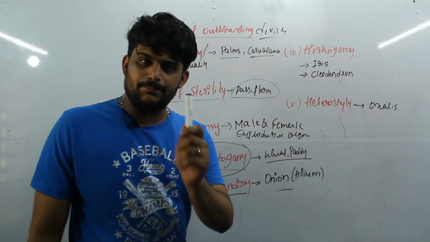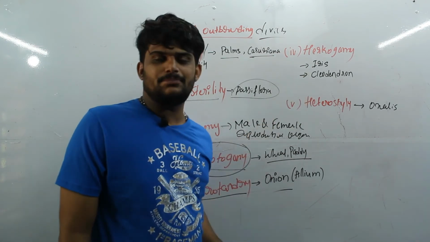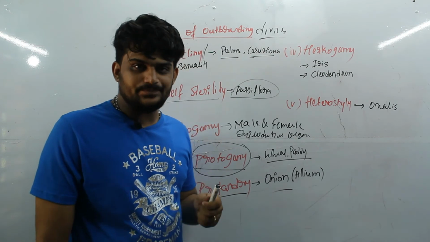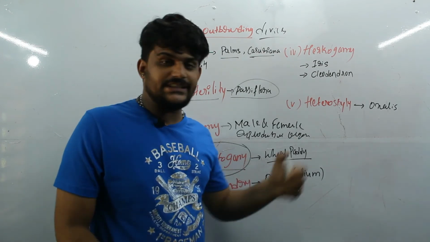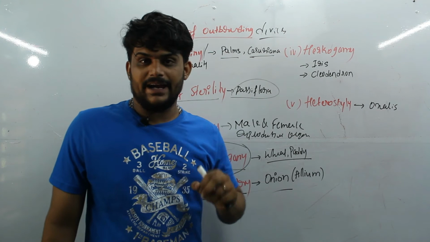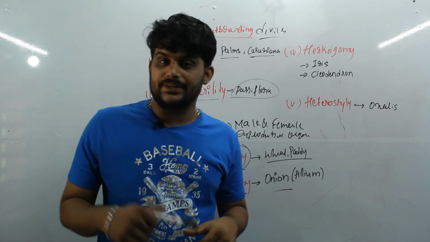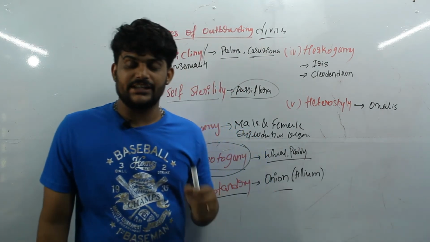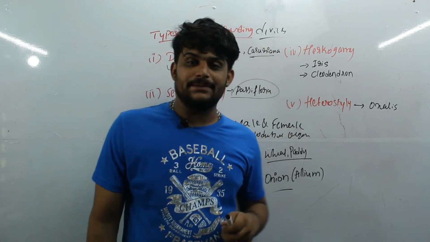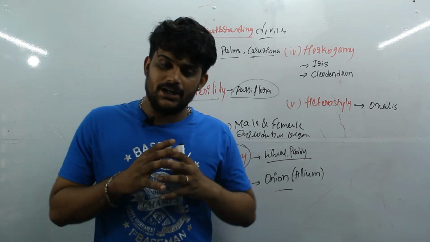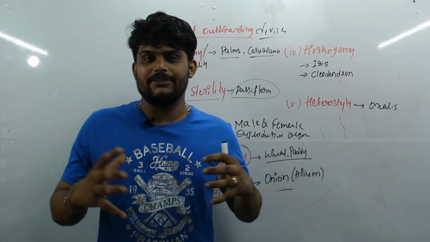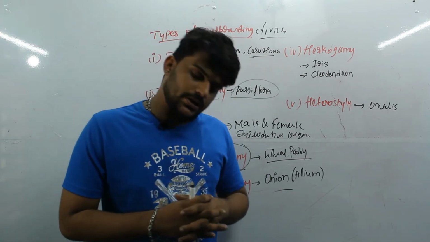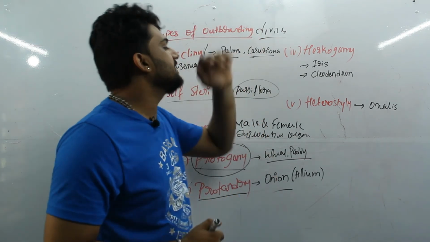There are two examples. Iris, where the barrier is present. Iris is a type of plant where you can see the barrier type of mechanism. This barrier type can be seen in Calotropis also, and Clerodendron. This is the type where the stamens and the stigma go further away from each other during the process of sexual reproduction. That is known as hercogamy.